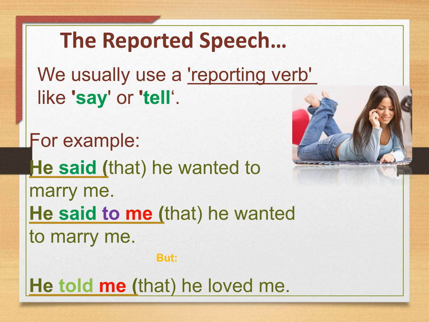For example, he said that he wanted to marry me. He said to me that he wanted to marry me. Notice that we can use it in either way. But, he told me that he loved me. We don't use "to" here.